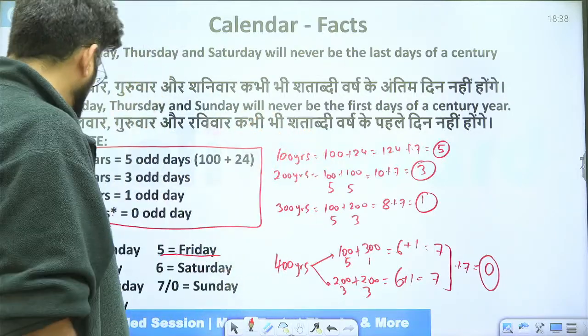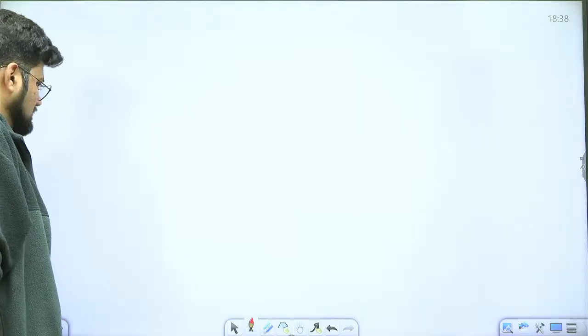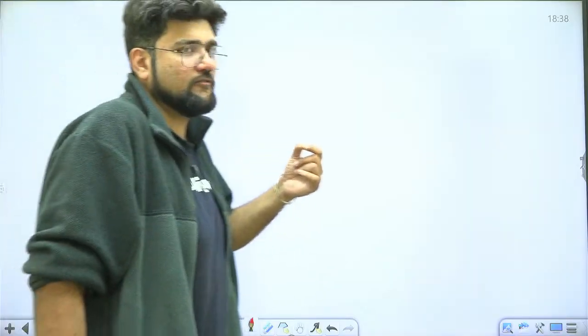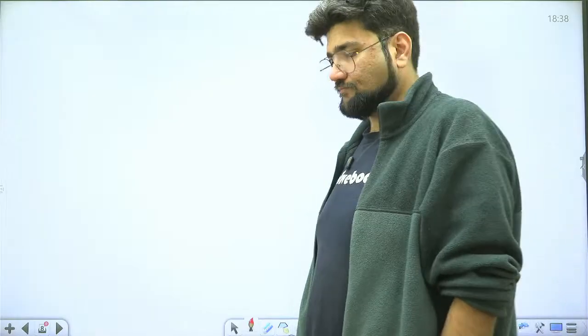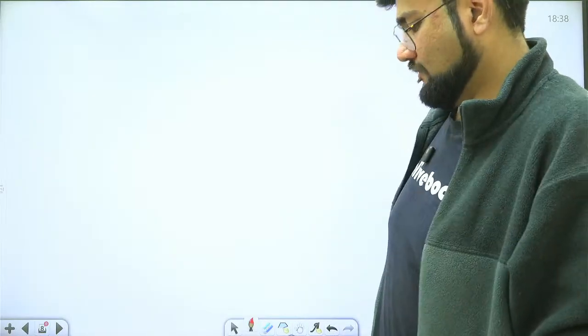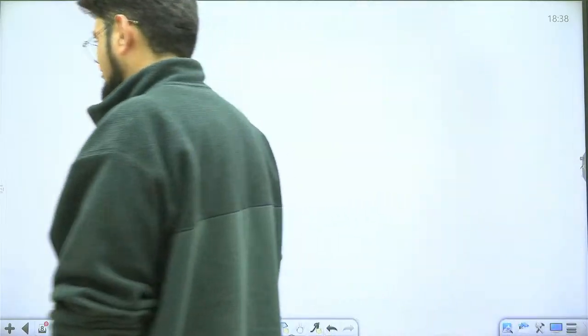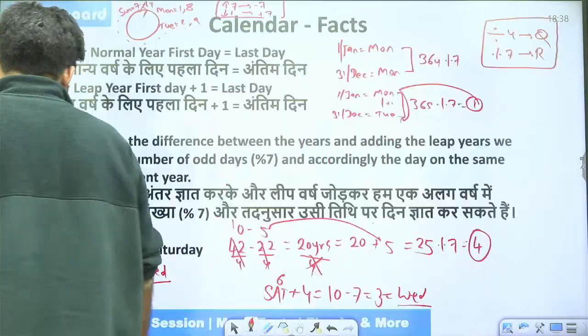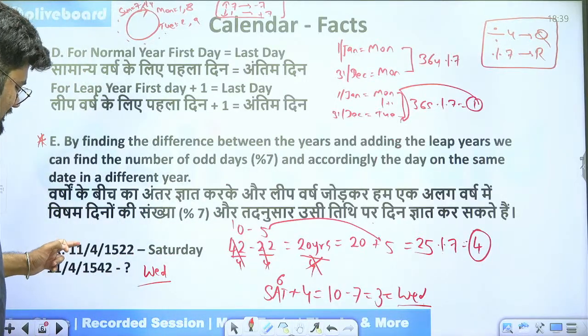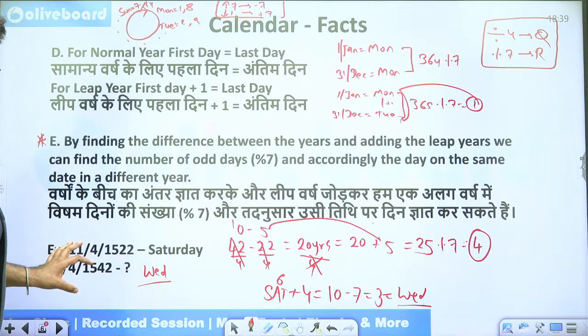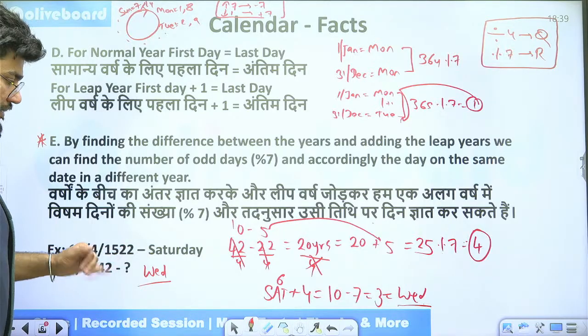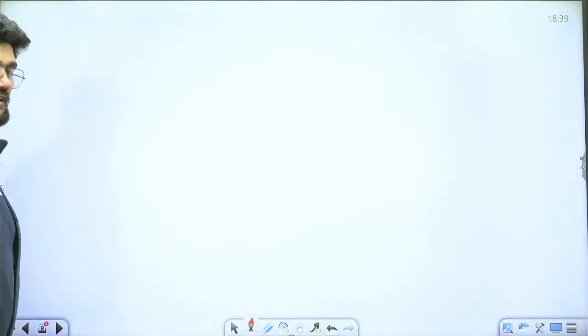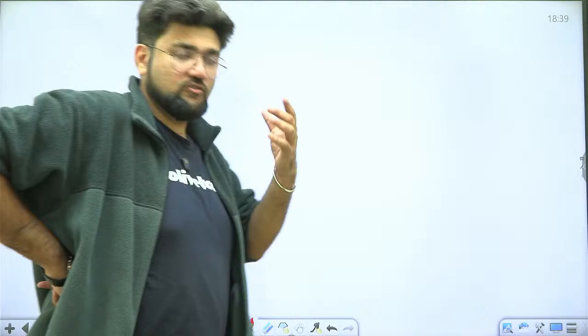Okay. Let's understand a little bit more concept before proceeding on to some examples. So fine, we have understood a lot of things. Another thing is, till here, I had told you that the months and the days will never change at this stage. We are changing the years. But whenever the months will change in future, we will have to account for the odd days in months also.